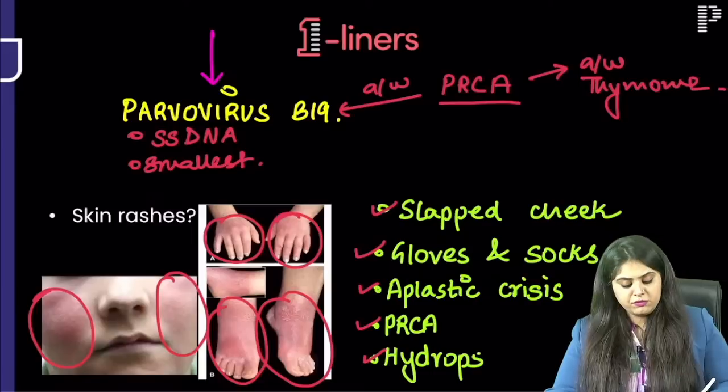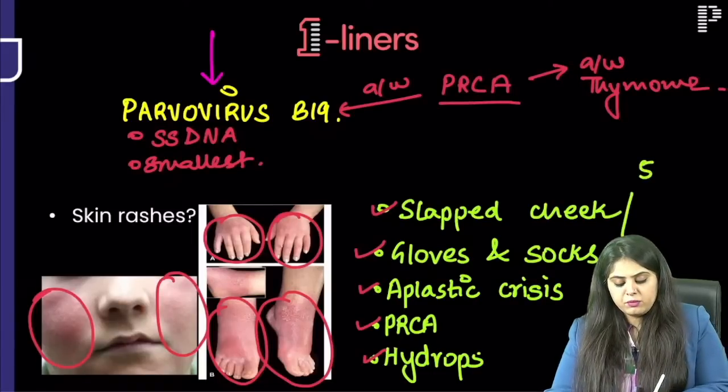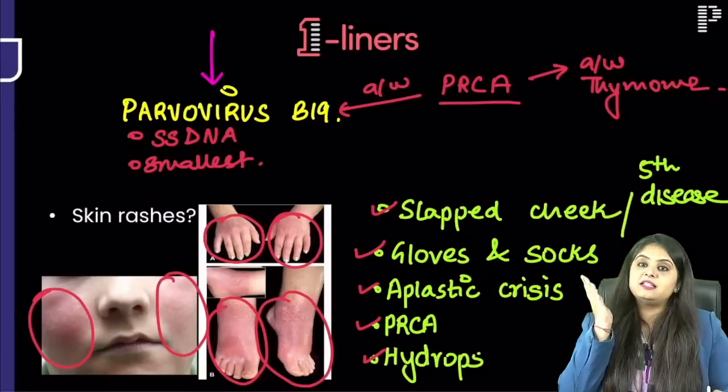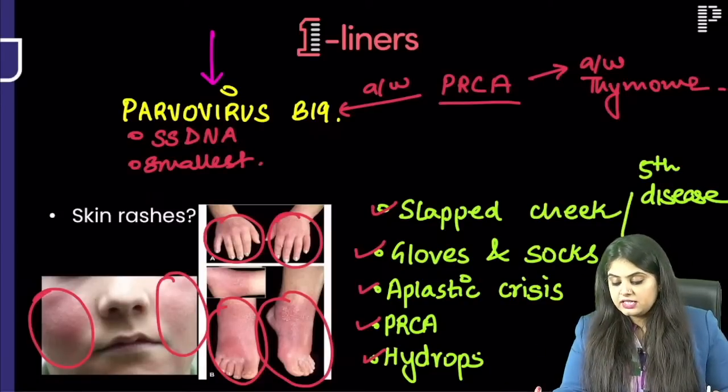Everything about it, and yes, some of you called it, slapped cheek appearance is also called fifth disease. Yes, it is called that. Anyway, we had learned that slap means the 5 fingers imprint, all 5 finger slap, so fifth disease goes along with it.